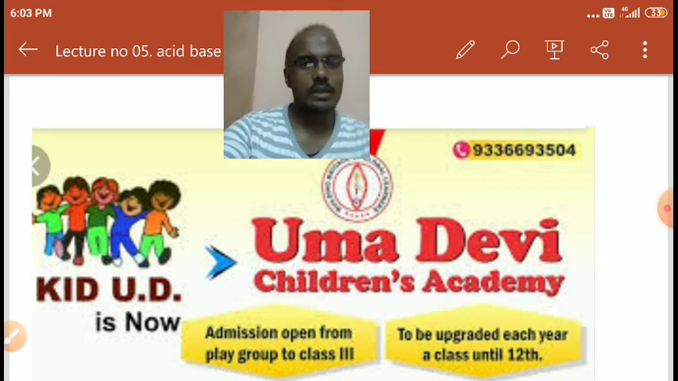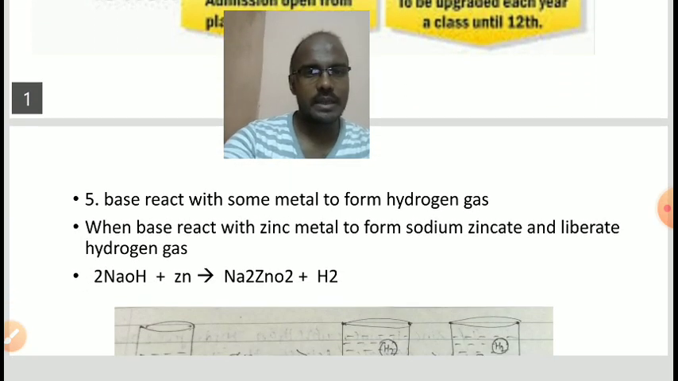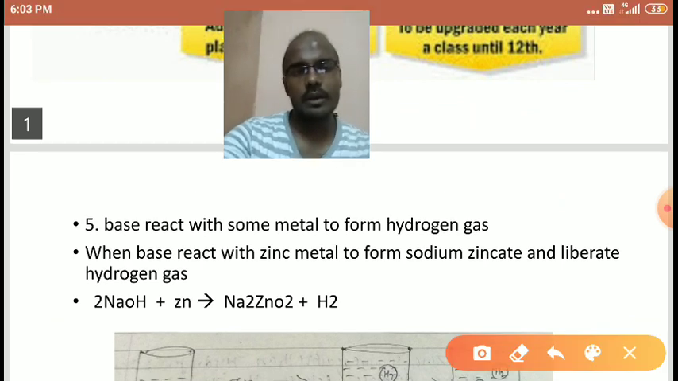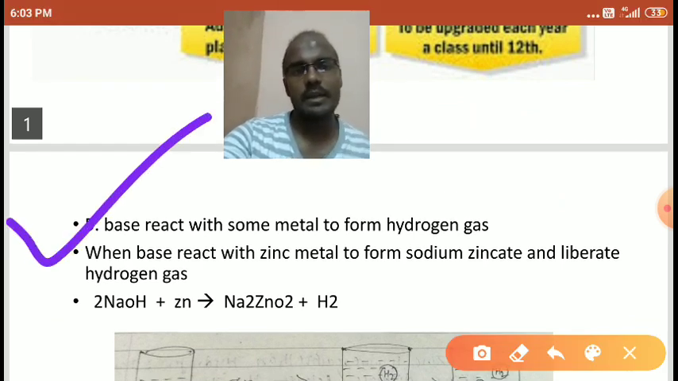Today we are going to discuss some properties of bases. Last time we already discussed four properties of bases. Now let's move on to the fifth property of bases, that is, bases react with some metals to liberate hydrogen gas.